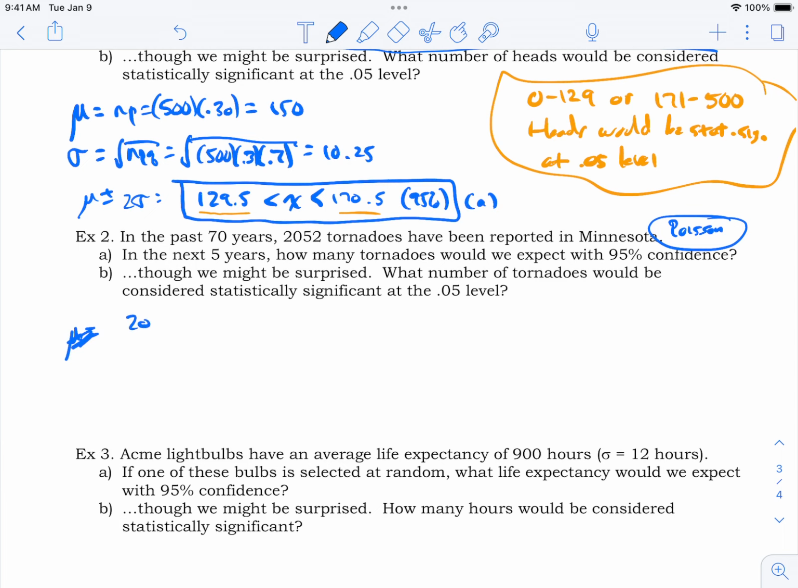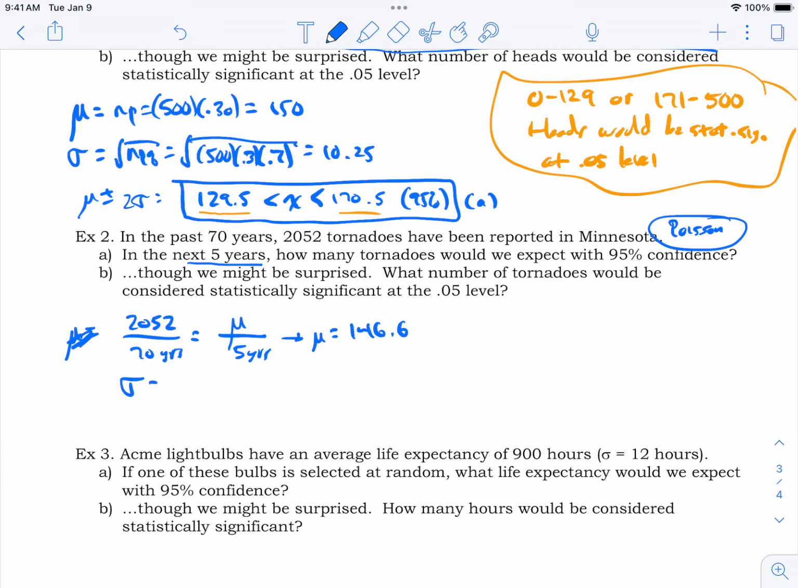They said that there's 2,052 tornadoes every 70 years. What we've got to figure out is how many we're going to get in the next 5 years, because that's our period of interest. So the mu stands for how many you expect in the next 5 years. So you solve for it. 2052 in 70 years means how many in 5 years? And if you do the cross products, I came up with 146.6 would be expected in 5 years. That sounds like a lot, but I guess it's a pretty big state.